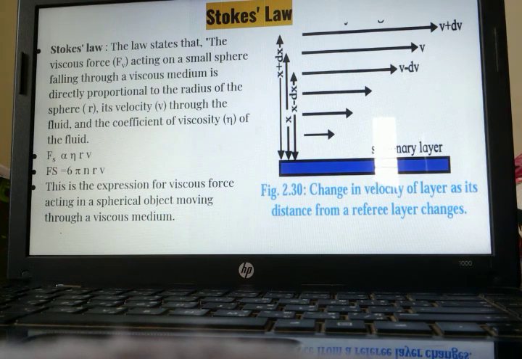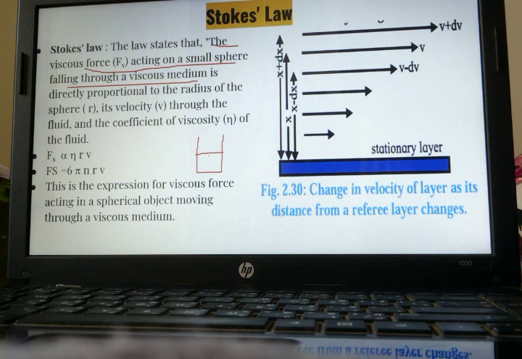Next one we will be studying now is Stokes' law. What does Stokes' law state? The viscous force acting on a small sphere falling through a viscous medium. Take for example, this is a viscous medium, some glycerin is taken inside this beaker, and we are taking this spherical object, we are placing this spherical object. So what will happen? It will move in a downward direction. So whatever force will be experienced by this spherical object was given by Stokes' law.